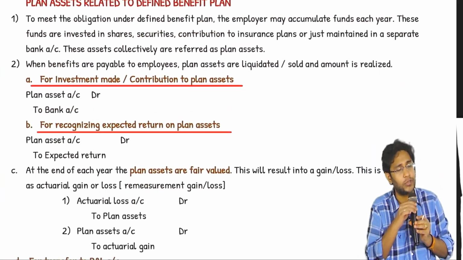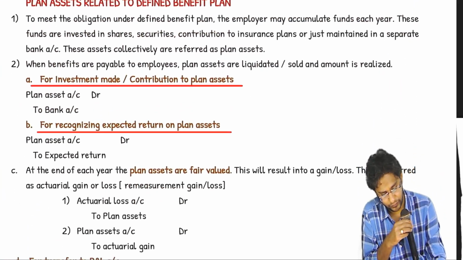This is called the story of plan assets. When an employer commits a particular benefit to the employee, which he is going to pay long term in future, sometimes at retirement, sometimes after 4 or 5 years, the employer will be scared first of all: suddenly, how will the money come later on?